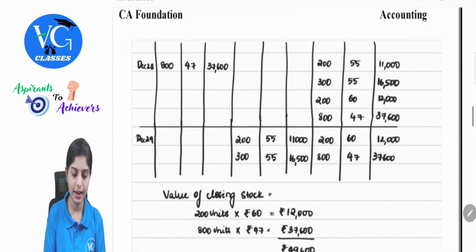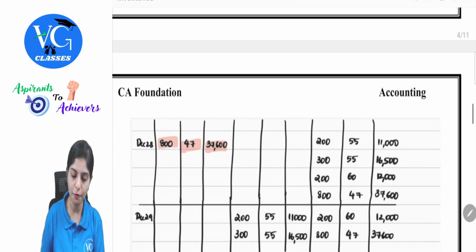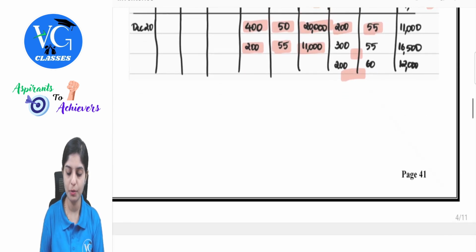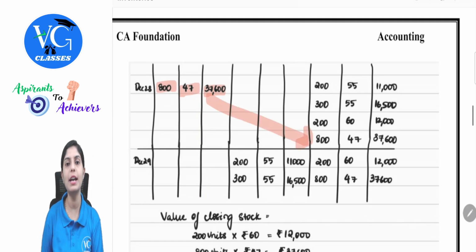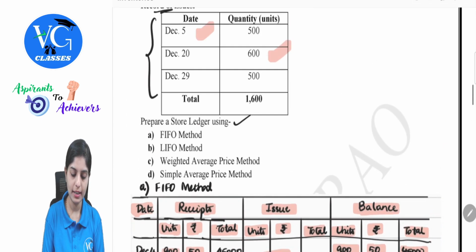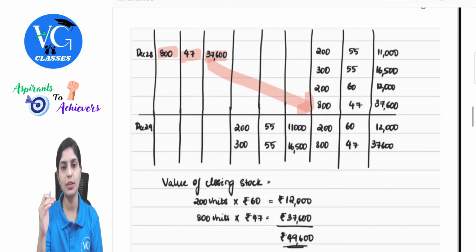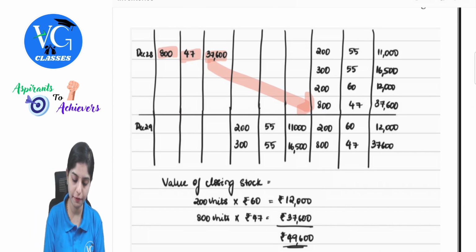So 800 at 47, which is 37,600. Same balances brought forward. Earlier I had 200 into 55, 300 into 55, 200 into 60 and then additionally 800 at 47. On December 29th, there is an issue of 500. So here, with respect to first in, first out, I just have 200 bought from the first lot. So I will first give 200.